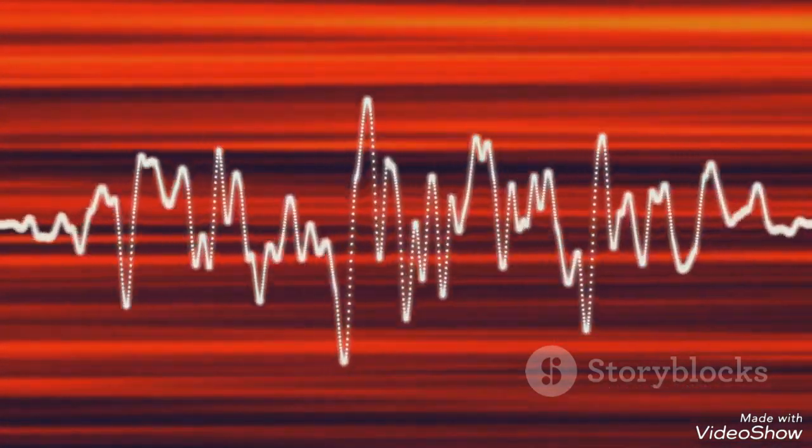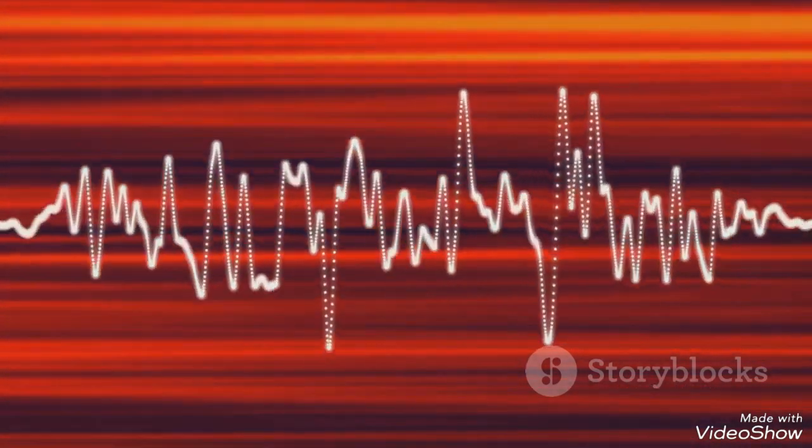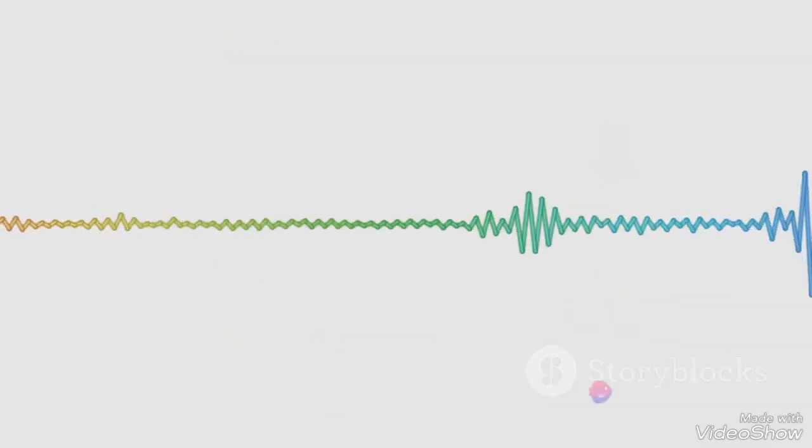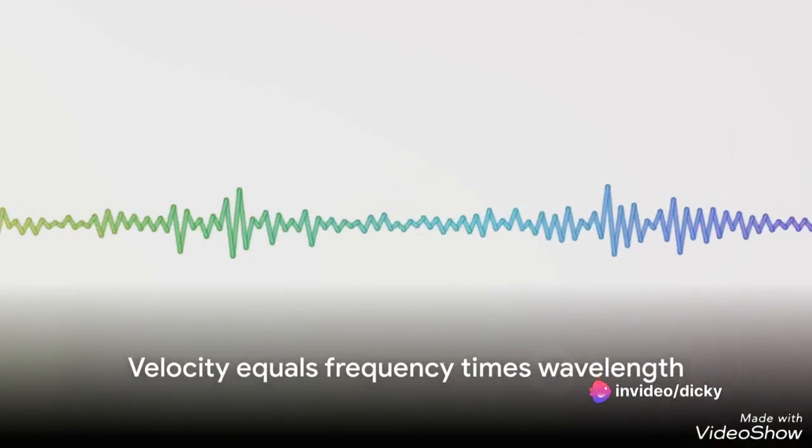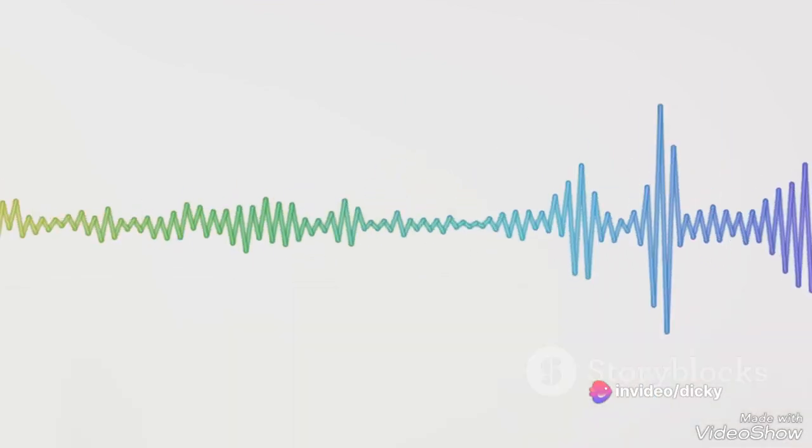They consist of oscillating electric and magnetic fields that are perpendicular to each other. These waves carry energy from one place to another at a constant speed in a vacuum, which is approximately 300,000 kilometers per second. The general formula for electromagnetic waves is velocity equals frequency times wavelength.